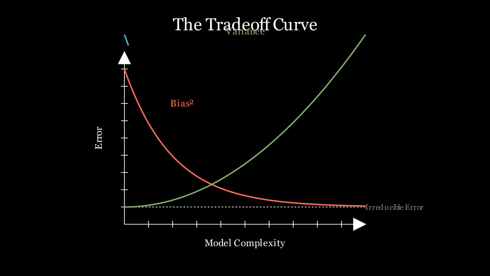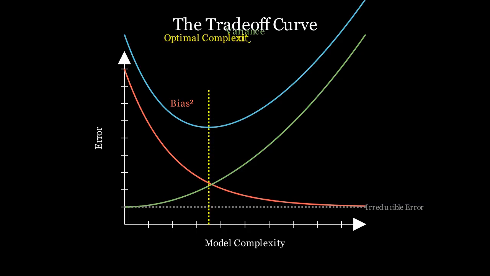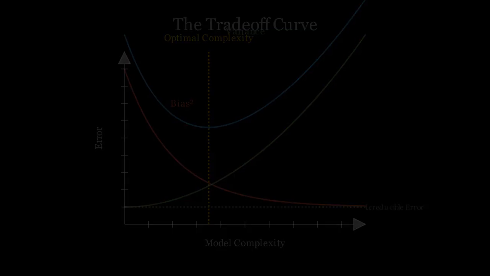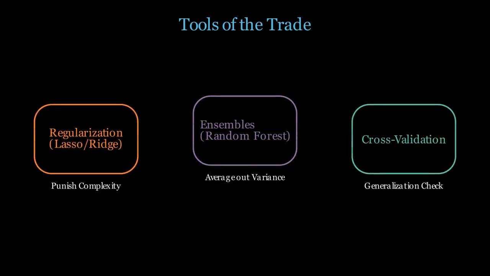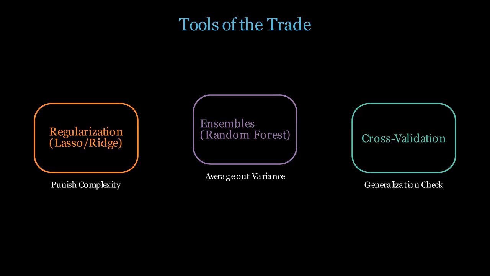How do we solve this struggle? In modern machine learning, we use techniques like regularization, Lasso and Ridge, to punish complexity, or ensemble methods like random forests and boosting to average out variance. We also use cross-validation to ensure our model generalizes. The goal is not to eliminate bias or variance entirely, but to balance them to minimize the total error.